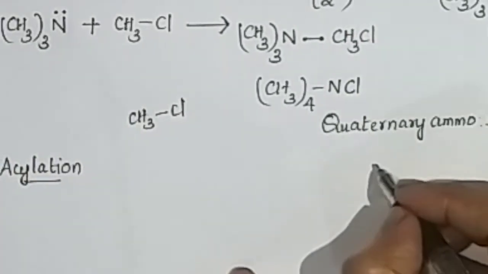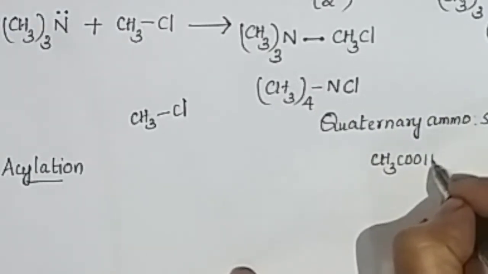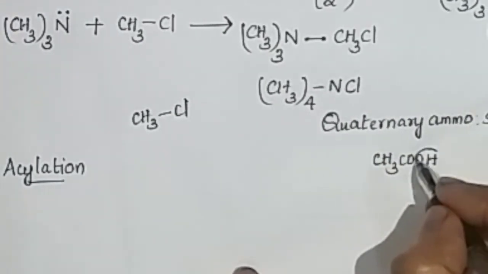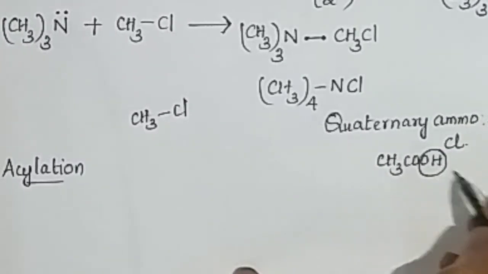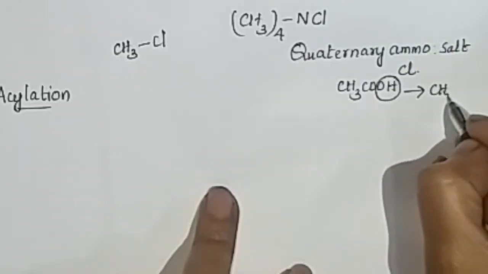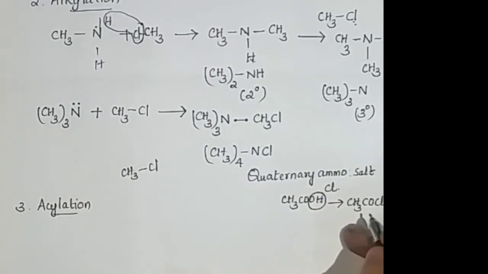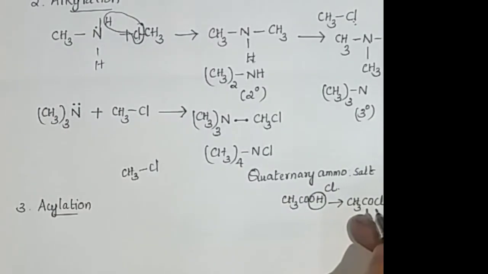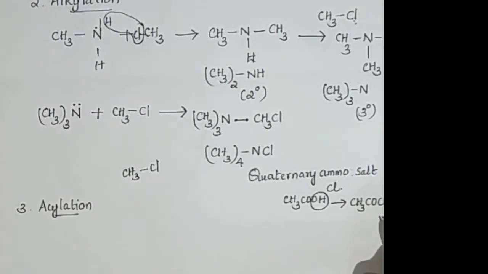Acid chloride: take acetic acid, CH3COOH, where the OH is replaced and Cl is added. This is known as acid chloride, CH3COCl.